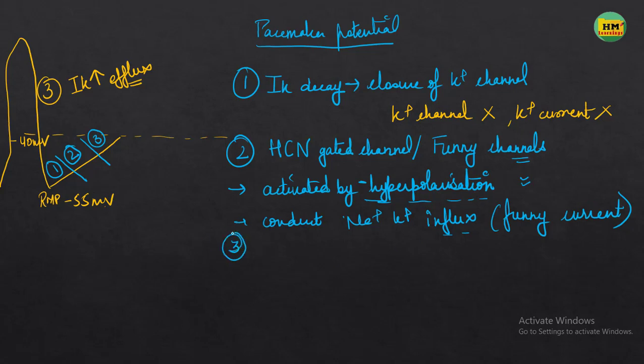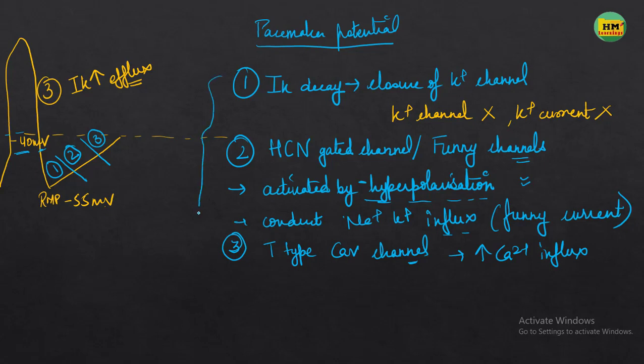Now the third part of the pacemaker potential is because of which channel? It is because of the T-type voltage gated calcium channel. These channels open and allow calcium influx. So the calcium will enter inside the cell and take the membrane potential finally towards the threshold, which is minus 40 millivolts.